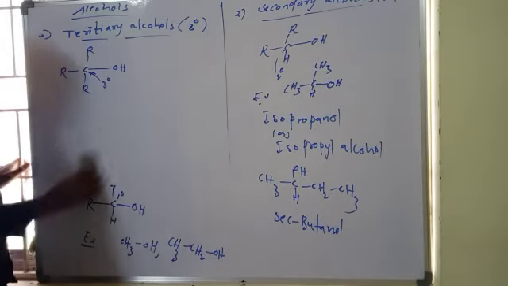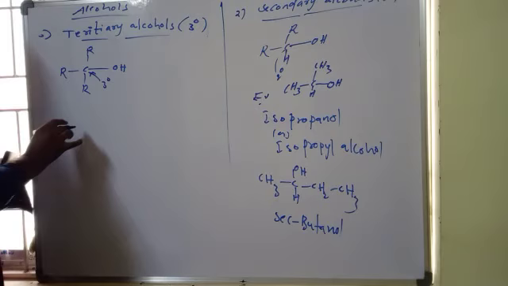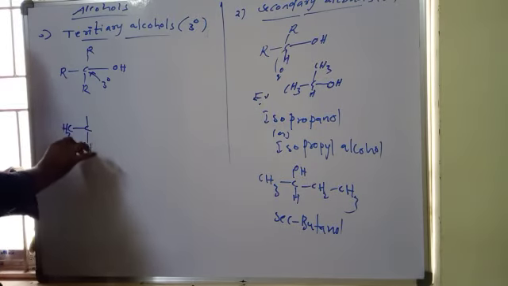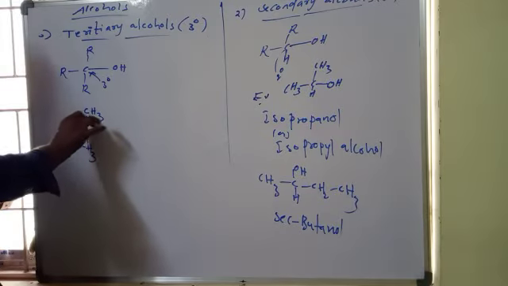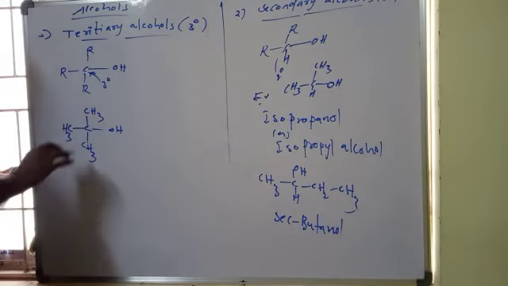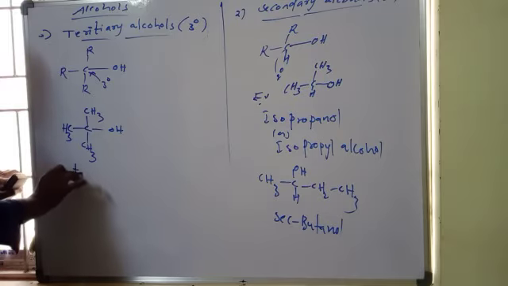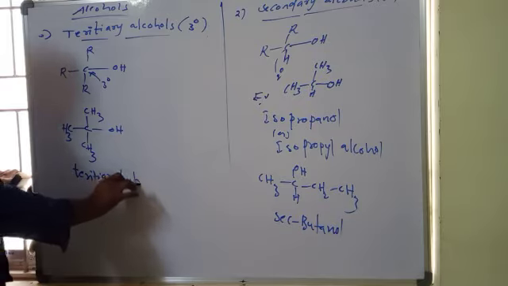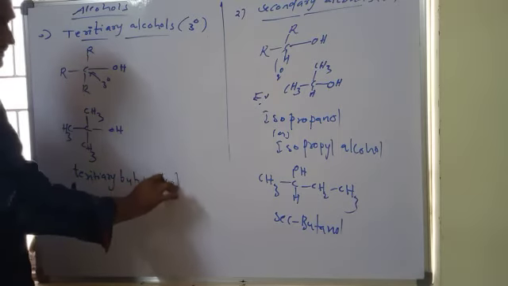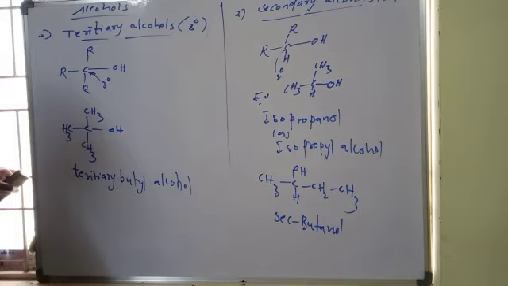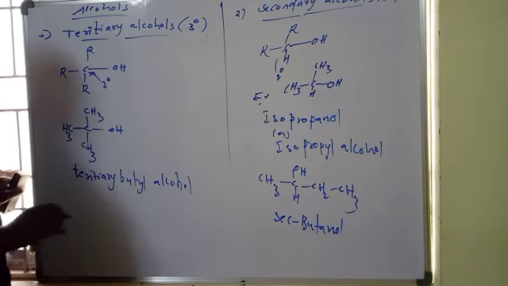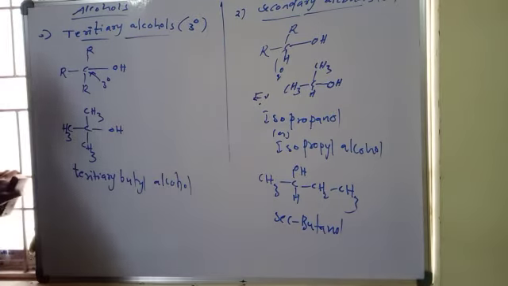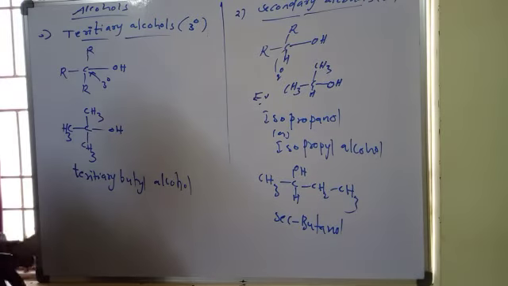Some examples: (CH3)3COH. This is tertiary butyl alcohol. The OH is attached to a tertiary carbon, so it is tertiary butyl alcohol. These are the common examples for tertiary alcohols and their types.